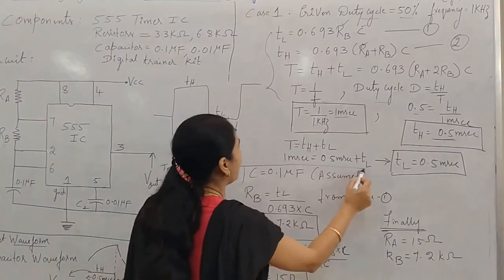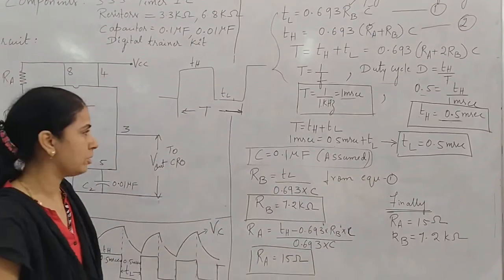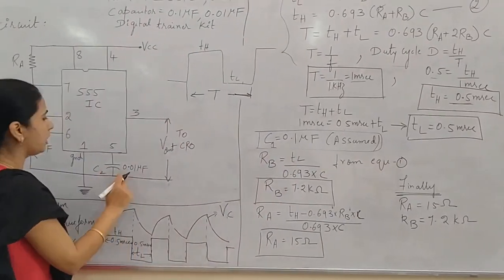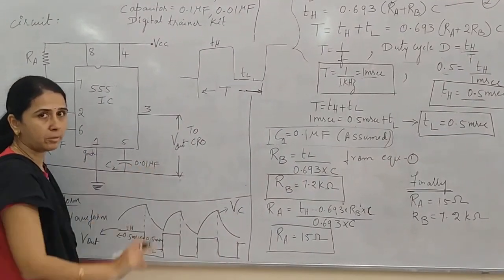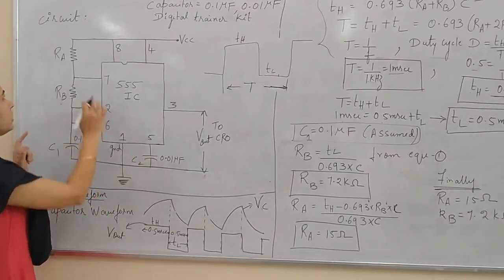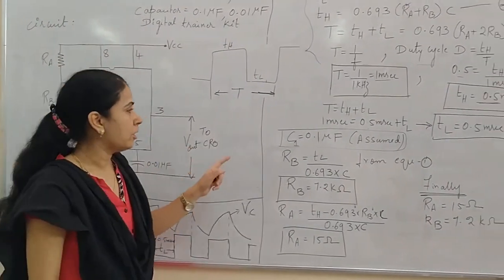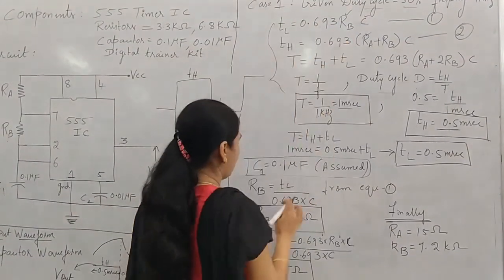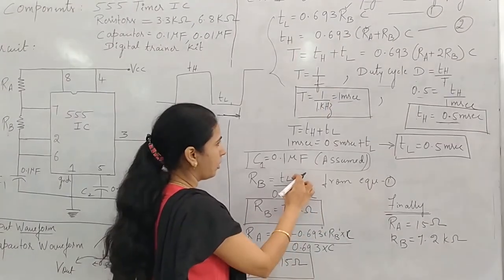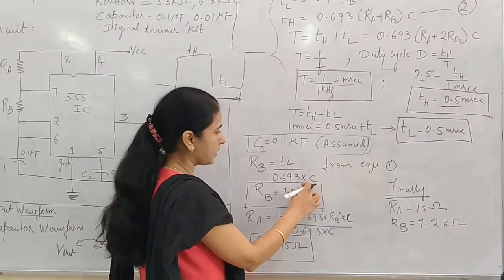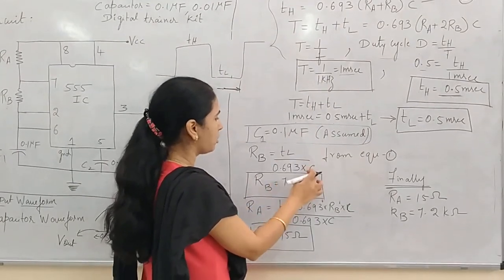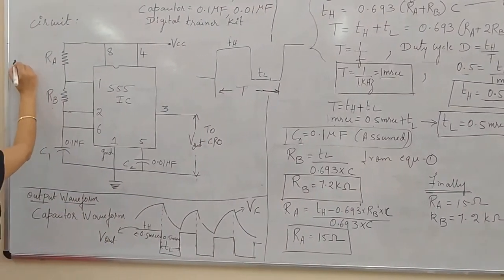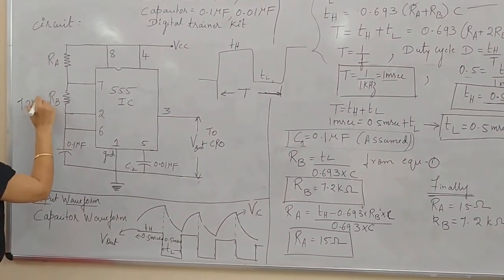Before that you need to assume the value of C1 and C2. Usually the standard value for C1 is 0.1 microfarad. C2 will be assumed as 0.01 microfarad. These two values have to be assumed. The only thing you need to find out is RA and RB. To find out RB, making use of equation 1, RB is equal to TL by 0.693 into C. We have found out the TL value. We have assumed the capacitor as 0.1 microfarad. Substitute the values, we get the RB value as 7.2 kilo ohm.